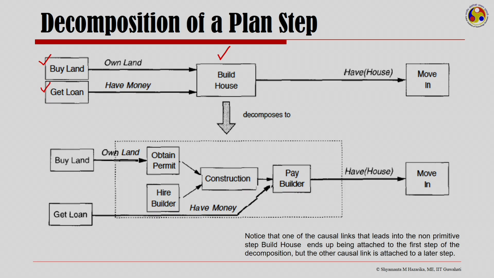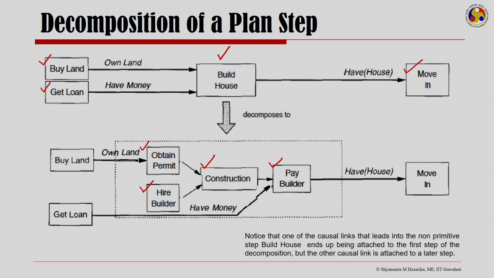And once you have built the house, you would have a house where you can move in. Now, build house is an abstract operator and could be decomposed to a partial order plan, like I could think of obtaining a permit, hiring a builder, having construction done, paying the builder and then moving in to the house.